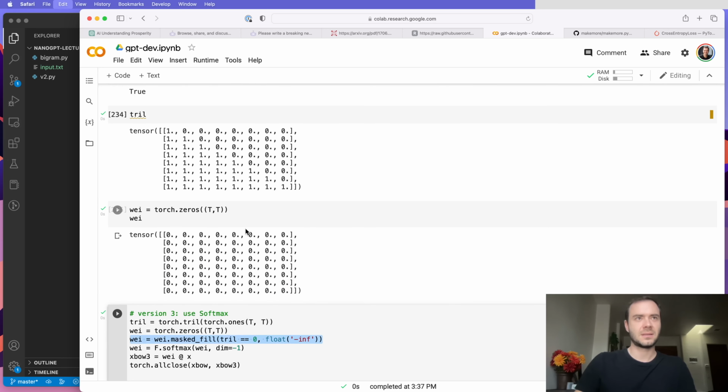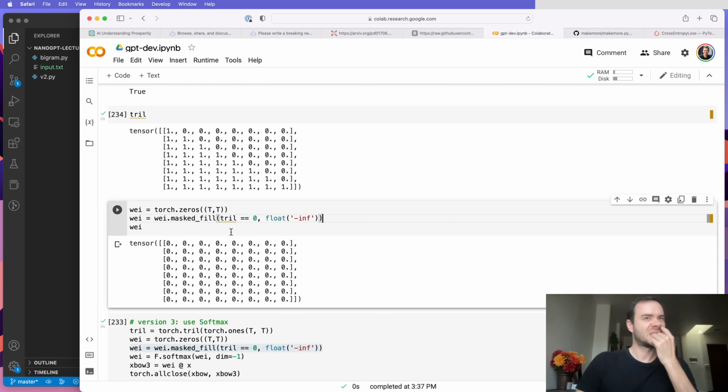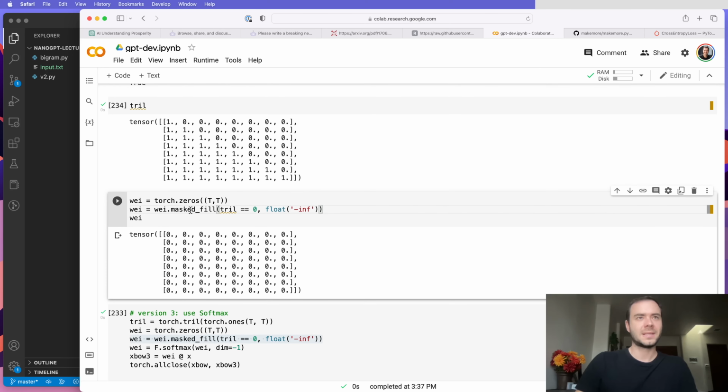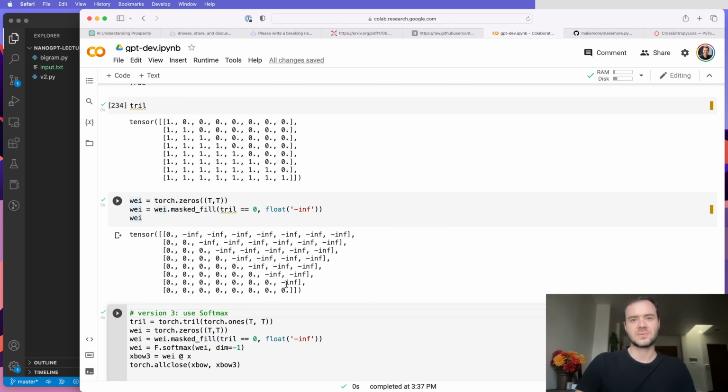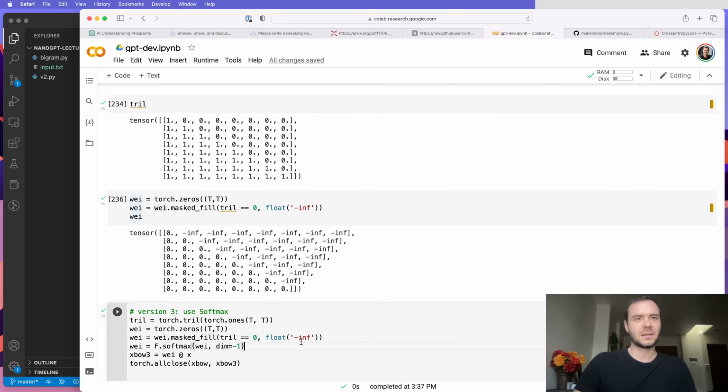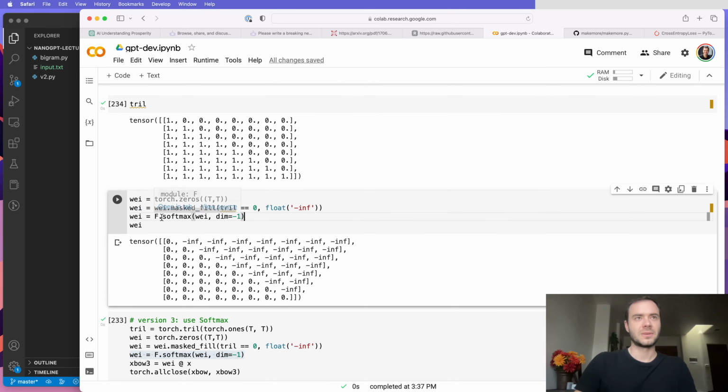Then I used masked_fill. So what this is doing is wei.masked_fill: it's all zeros, and I'm saying for all the elements where tril is equal to 0, make them be negative infinity. So all the elements where tril is 0 will become negative infinity now. So this is what we get. And then the final line here is softmax. So if I take a softmax along every single row, so dim is -1, what is that going to do?